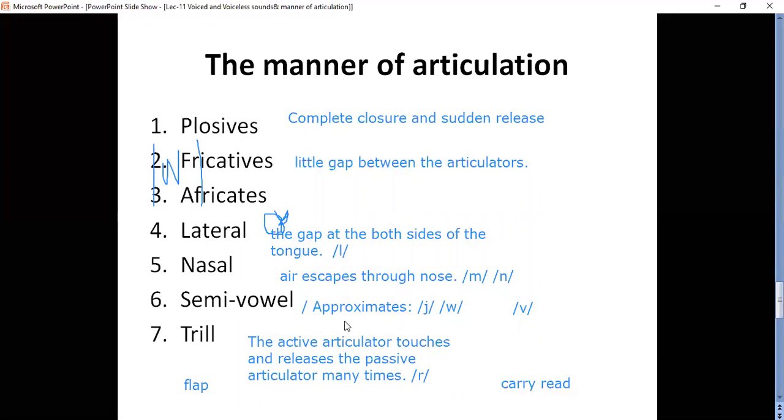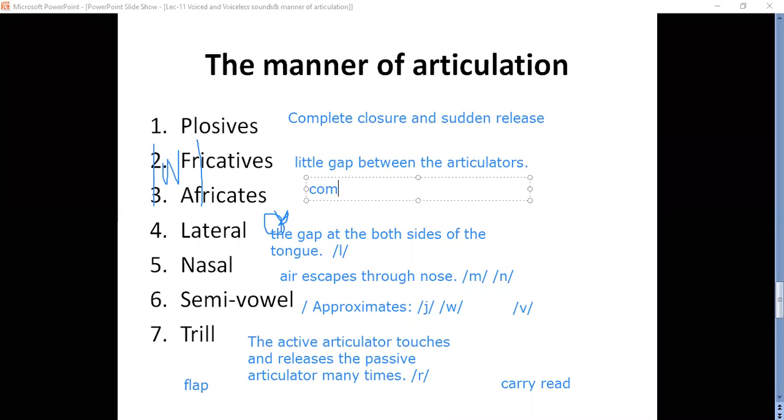Okay, then the last one is affricates. What are affricates? Affricates are like a plosive, but, I'll write here, complete closure and slow release.